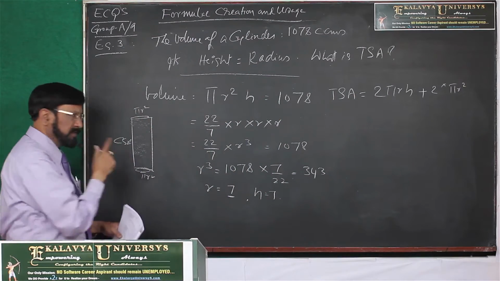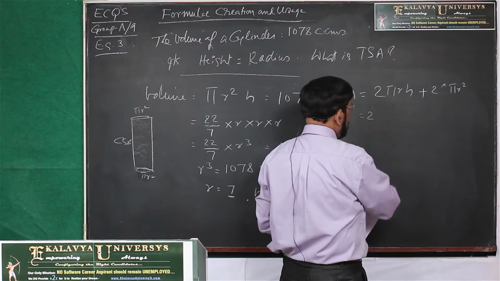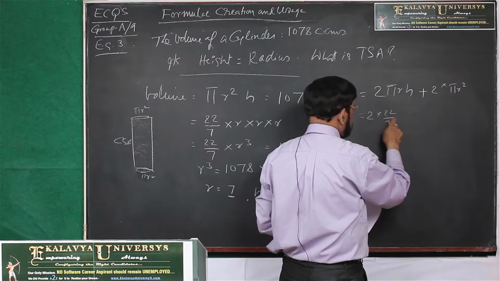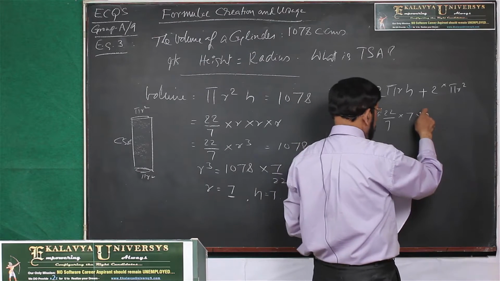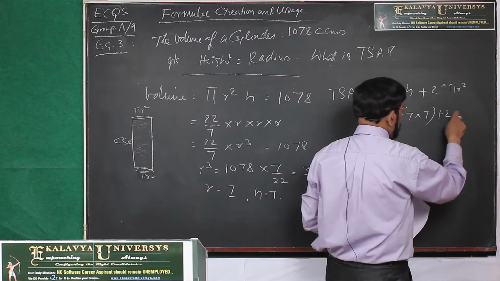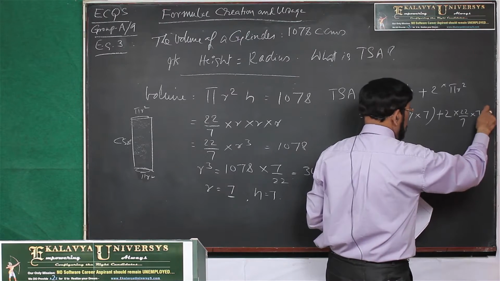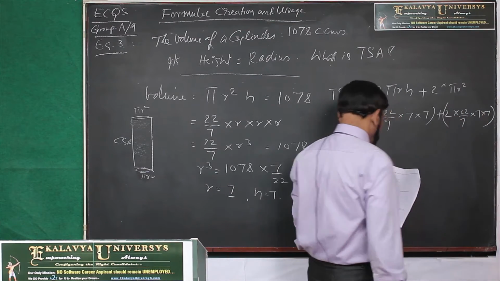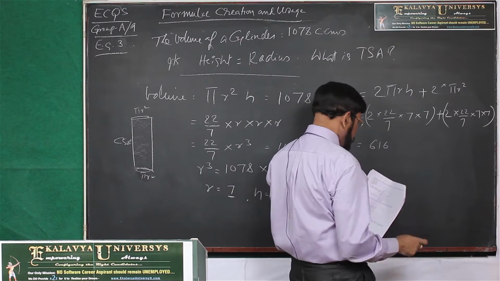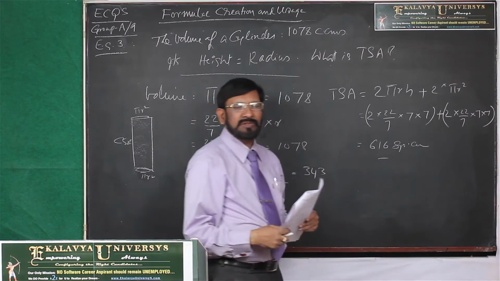which is the area of the two face areas. And now you substitute values: 2 into 22 by 7 into 7 into 7, plus 2 into 22 by 7 into 7 into 7. Now, when you calculate that, you get 616 square centimeters. This is the total surface area.